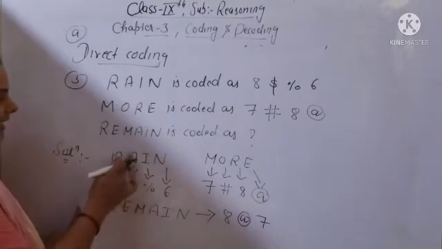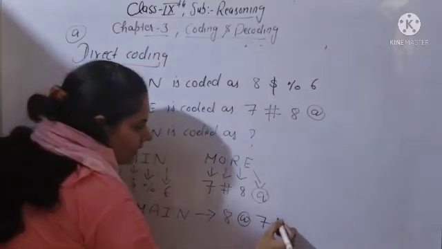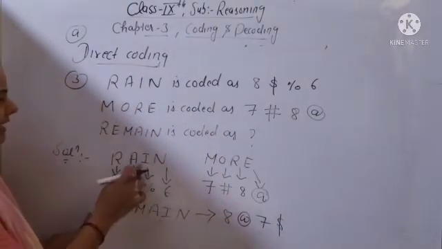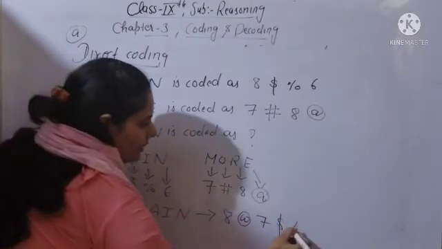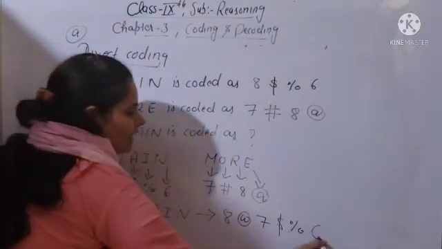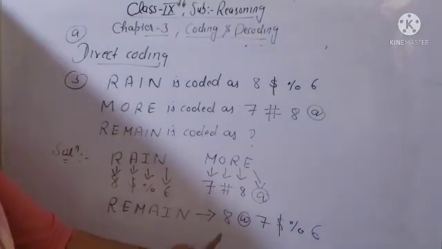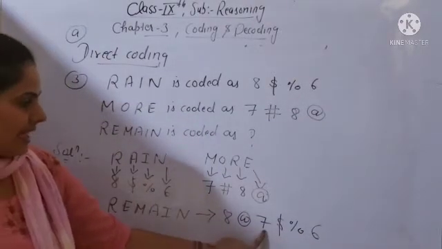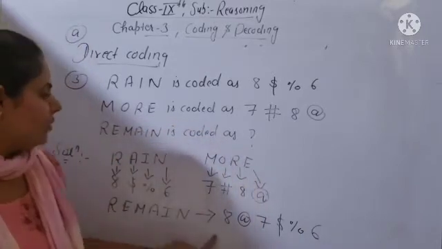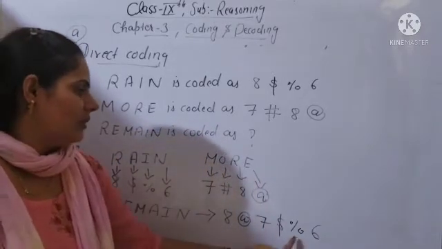Next, A is coded as dollar, so you will put the sign of dollar. Next, I is coded as percentage, so you will put the percentage sign. And next, N is coded as 6, so you can write 6. So this will be your correct answer: 8 at the rate, $7 percentage and 6. Clear? So REMAIN will be coded as 8 at the rate, $7 percent 6.